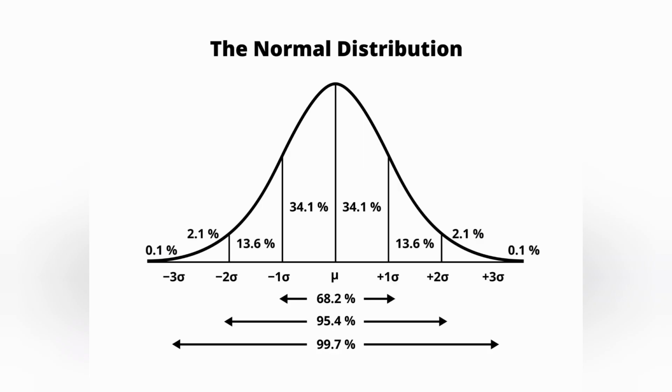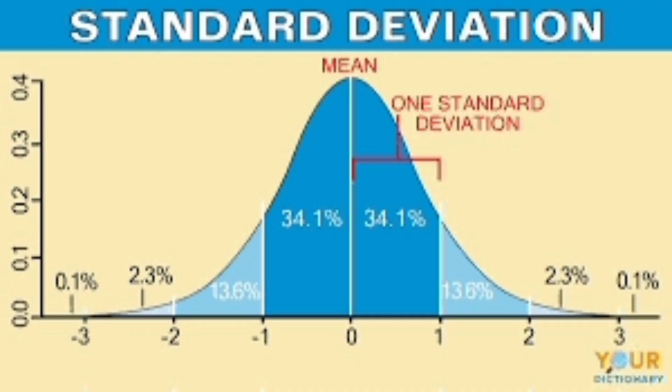For measurement of variability, we have range. Range is the lowest and the highest number. We have percentile, so we make brackets, and that is called quartile. Variance is the average of the corrected sum of squares about the mean. Standard deviation is a measure of the deviation of individual values from the mean.